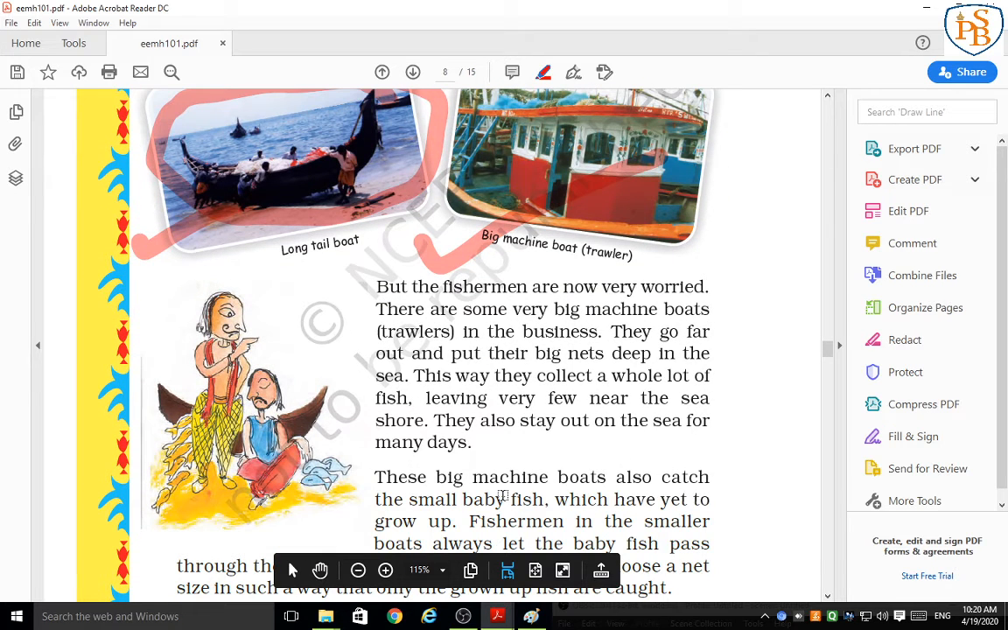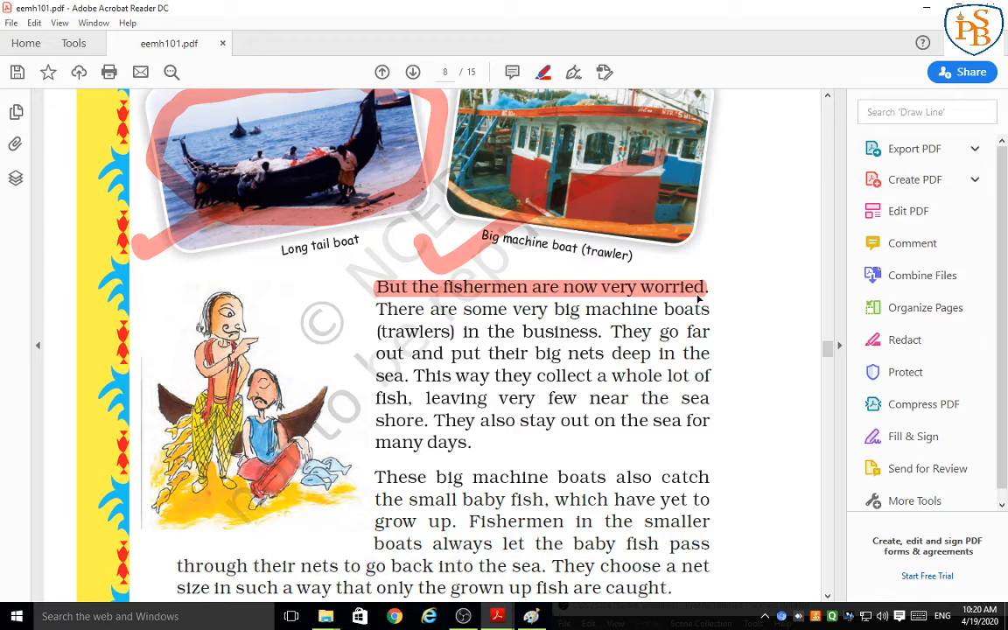So we'll go to the next point. But the fishermen are now very worried. Why do you think they are worried? Can you guess, students? Here we can see the fishermen are worried. There are some very big machine boats, that is trawlers, in the business. They go far out and put their big nets deep in the sea.